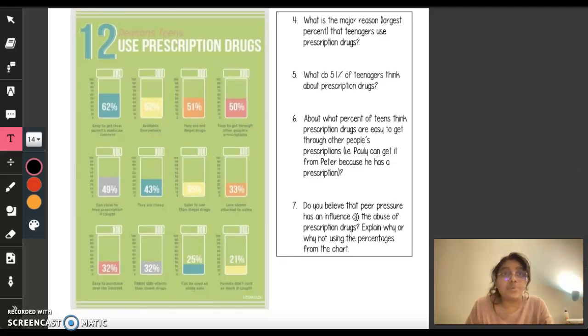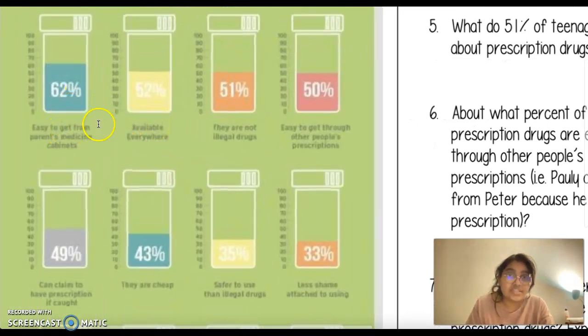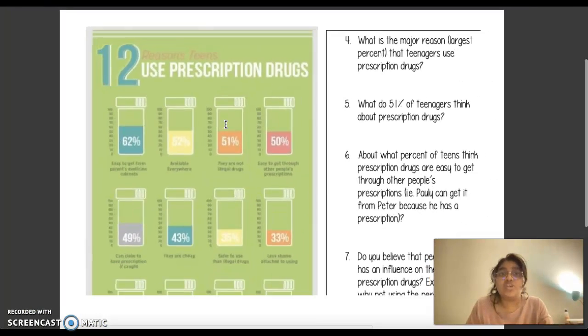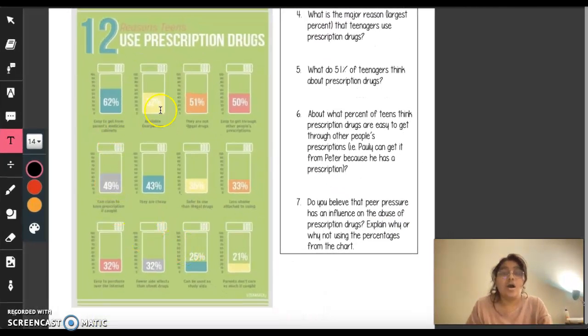Now, let's move on to the next activity. Over here, what we see is 12 reasons teenagers use prescription drugs, and it gives us 12 reasons in percentages. Now let's try and answer questions 4 through 7 using this information. What is the major reason, which is by the largest percent, that teenagers use prescription drugs?